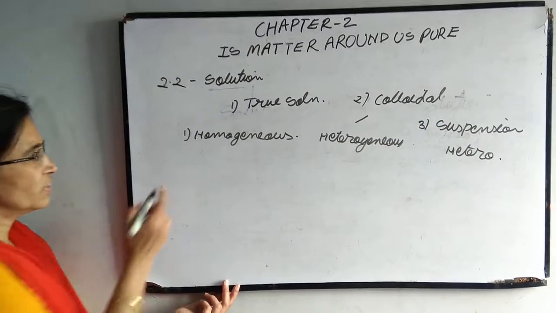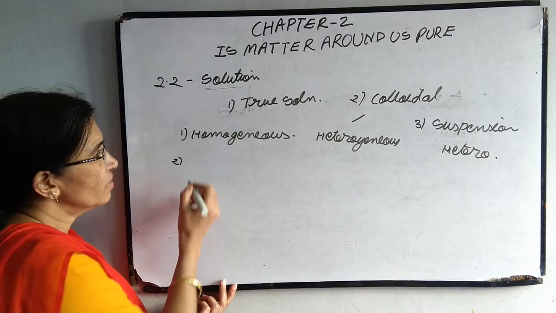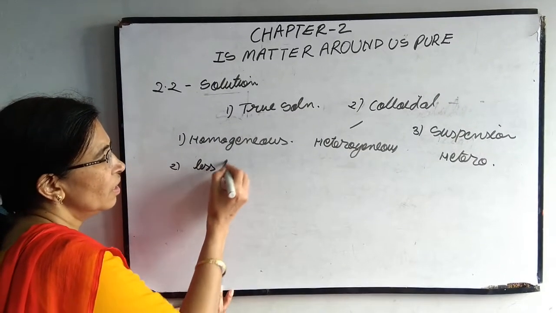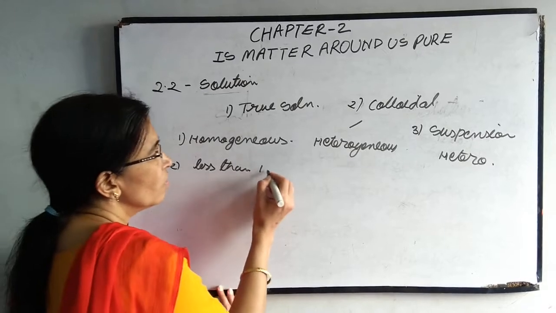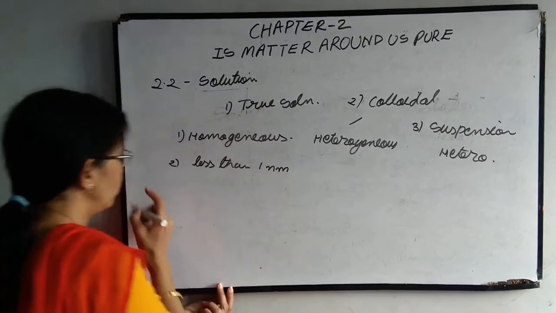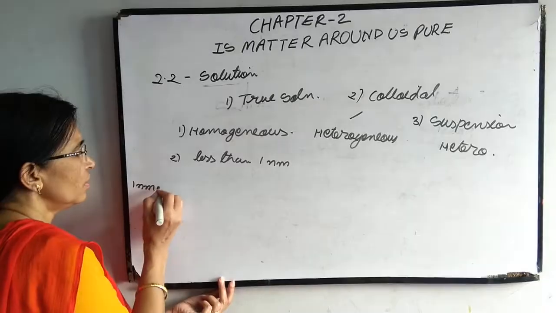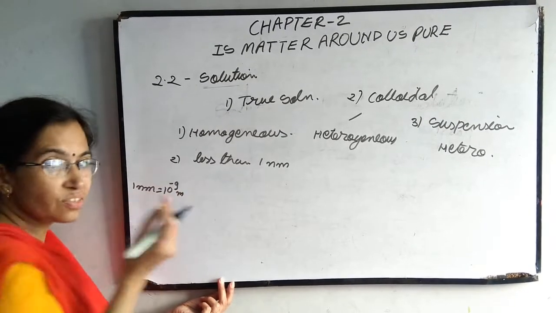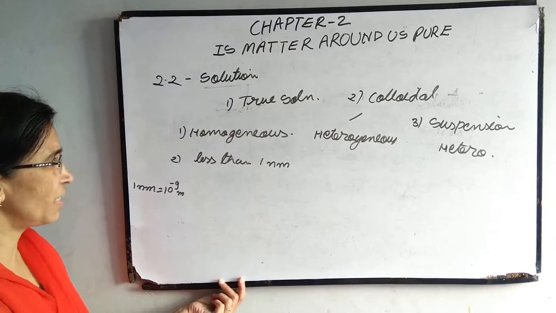Clear? Now the second thing, the particle size is less than 1 nanometer. How much is it? Less than 1 nanometer. And you know, 1 nanometer is equal to 10 raised to the power minus 9 meter, means it is very small. That's why we cannot see the particle.